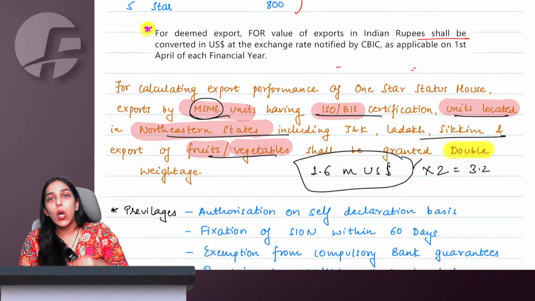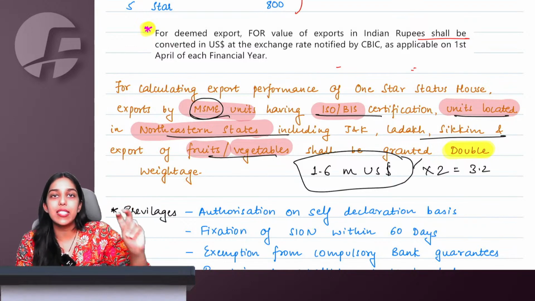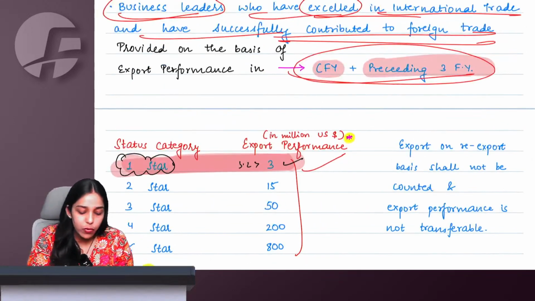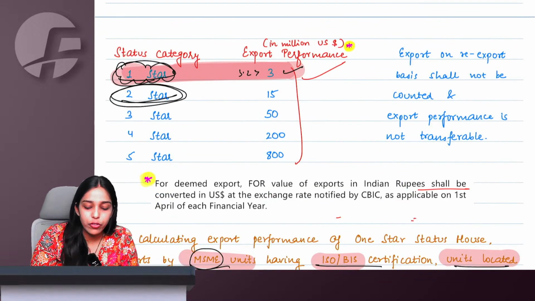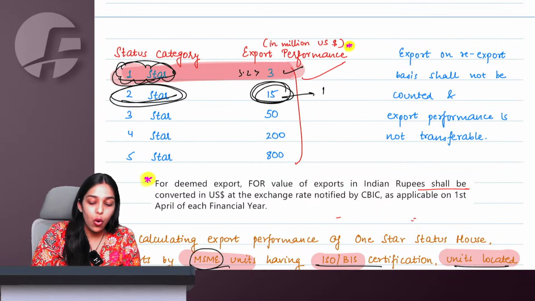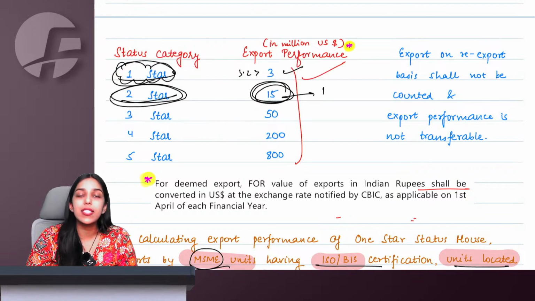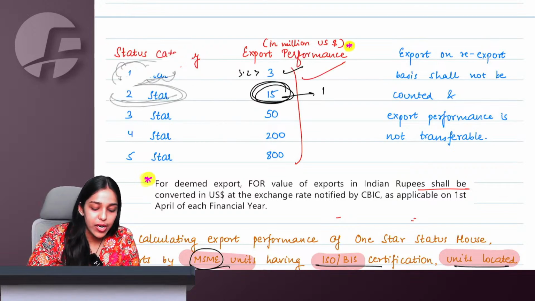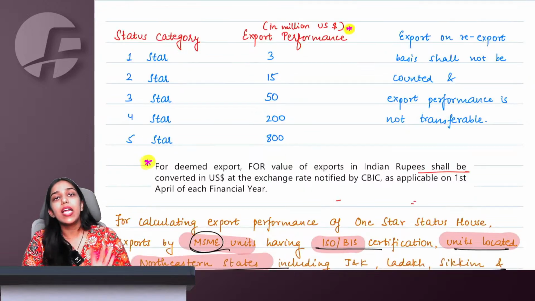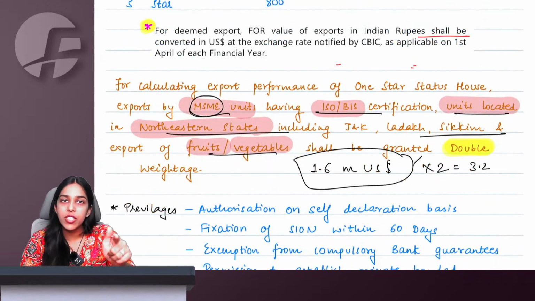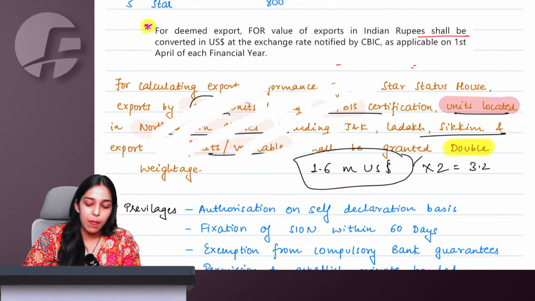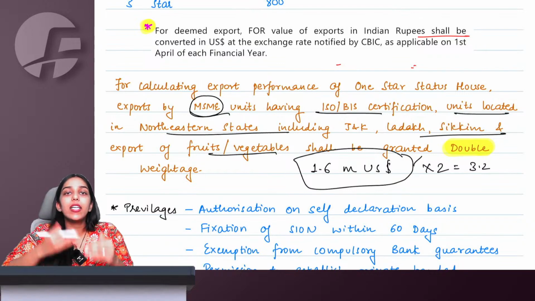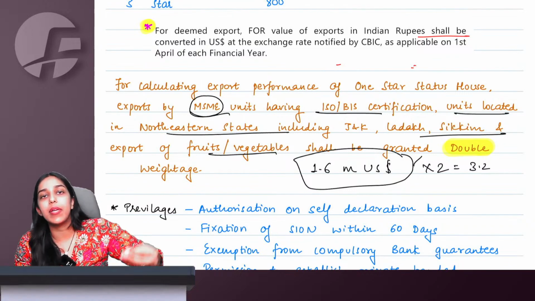we want to give them the star benefit earlier. Therefore, only for 1-star. If I want to get 2-star recognition, I will actually have to export vegetables or fruits worth actual 15 million US dollars. Only for the grant of 1-star status holder category, whatever I am exporting, being an MSME or fruit vegetable exporter or being in a northeastern state, they will consider the amount as double, so that I can get my star category recognition fast.